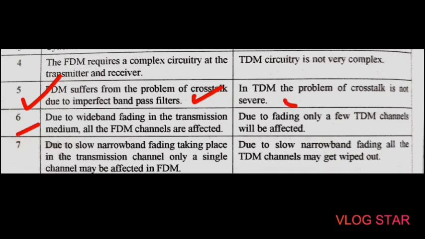Next, due to wideband fading in the transmission medium, all the FDM channels are affected, but in TDM only a few channels will be affected. Last point: due to slow narrowband fading in the transmission channel, only a single channel may be affected in FDM, but for TDM all the TDM channels may get wiped out.